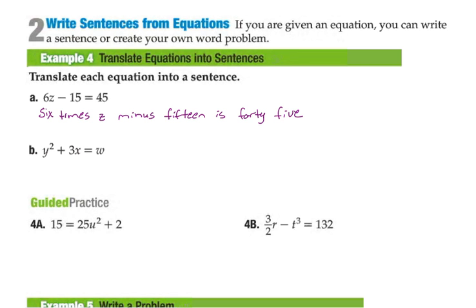Many different ways to do this. Some kids like to say 6 times a number. You could do that, okay? Or the difference of 6 times a number and 15. Many different ways to do it, okay? Looking at B, again, we could say that this is y squared. We could say the square of a number. I'm going to be fancy and say that. The square of a number.